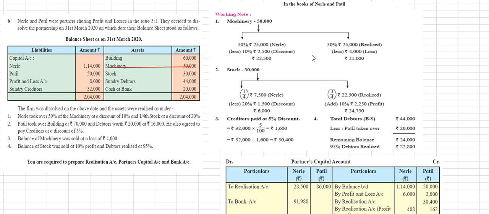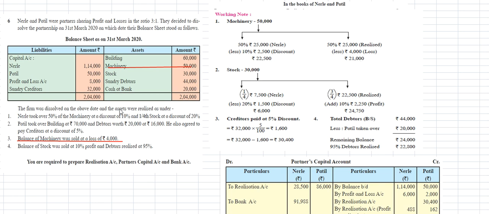And the other 50%, 25,000 rupees, is the balance of machinery that was sold at a loss of 4,000 rupees. So 25,000 minus 4,000 is 21,000 rupees. We deduct this in the balance of machinery sold at a loss of 4,000 rupees, so the realized amount is 21,000 rupees.